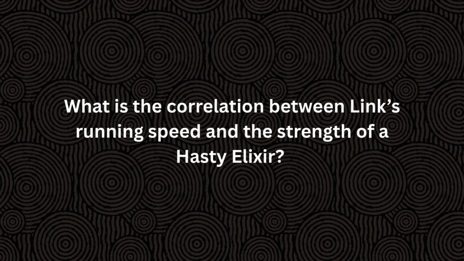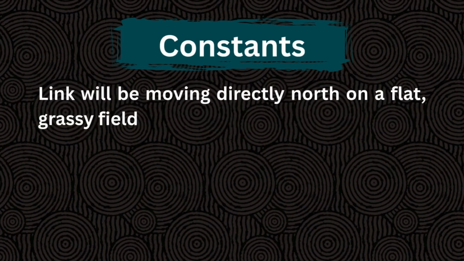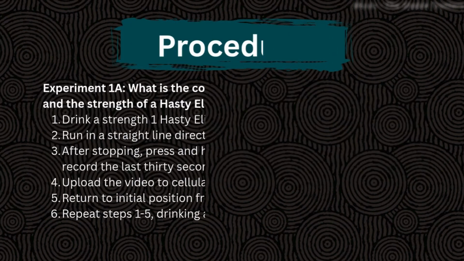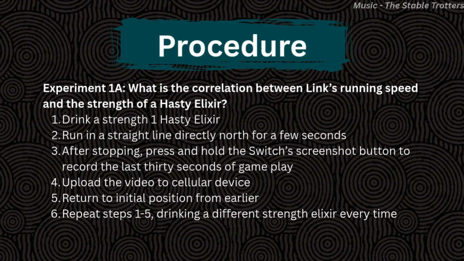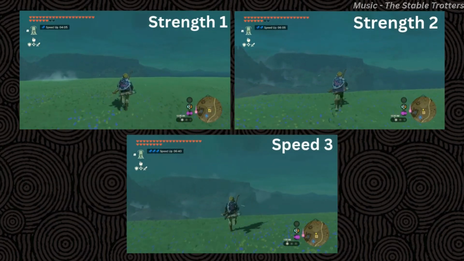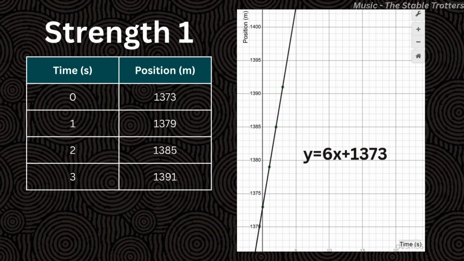We will be finding speed in the exact same way as we did previously. Here's our experimental constants. Link will be moving directly north on a flat grassy field. He will be running in every trial. Here's the procedure. Here's the experiment. And here's our data.